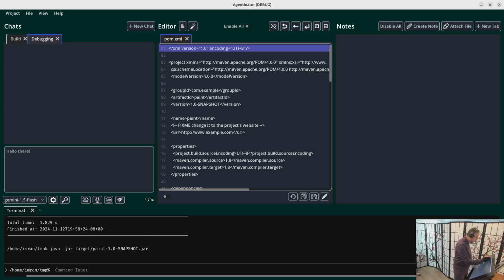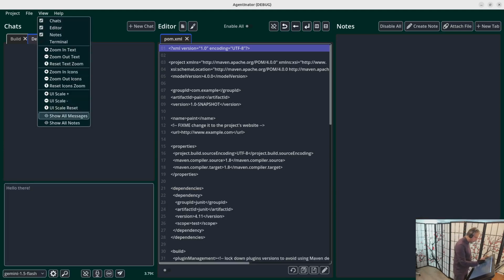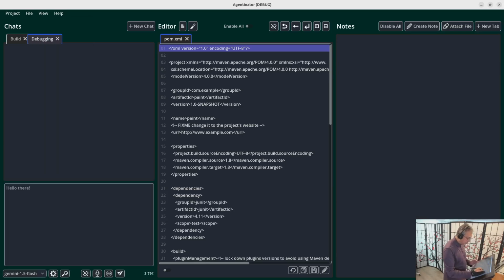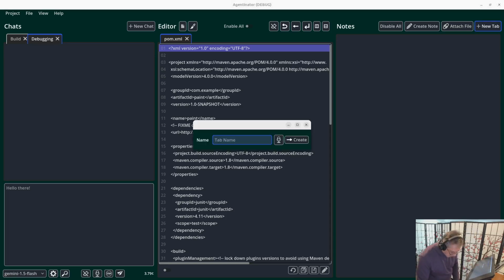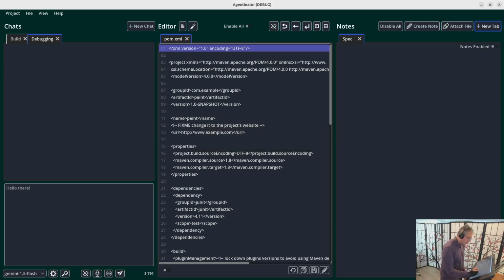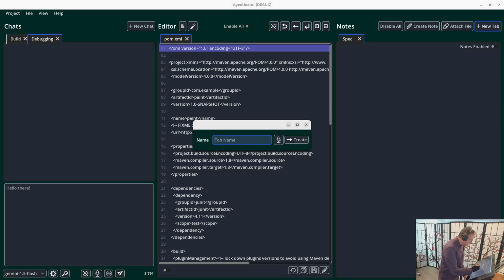And I'm gonna toss this away. I don't think I need the terminal for now. I'm going to do a few things here. First, I'm going to take this working memory area, which I renamed to notes here, and I'm going to make a spec tab. This is a mixture of spec and sort of my scratch area, and I'm going to make a code base tab.